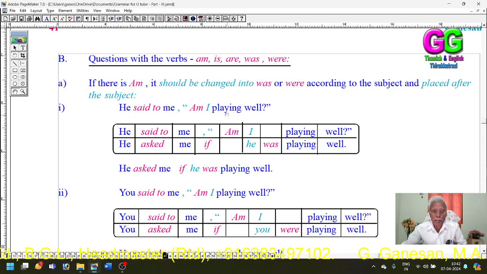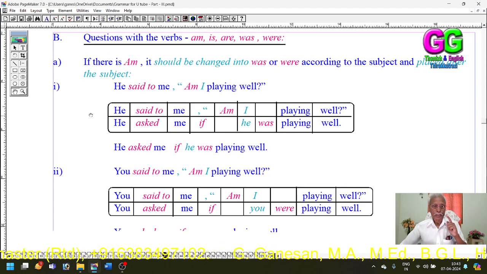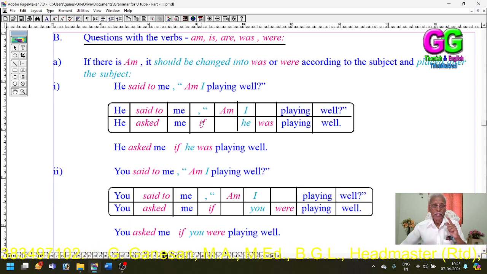See, he said to me, am I playing well? Here is am. He said, am I playing well? Said to is changed to asked. Conjunction if. Then the subject in the reported part is I. When it is converted into indirect speech, the I is changed to he, because I, first person, refers to he, the speaker.